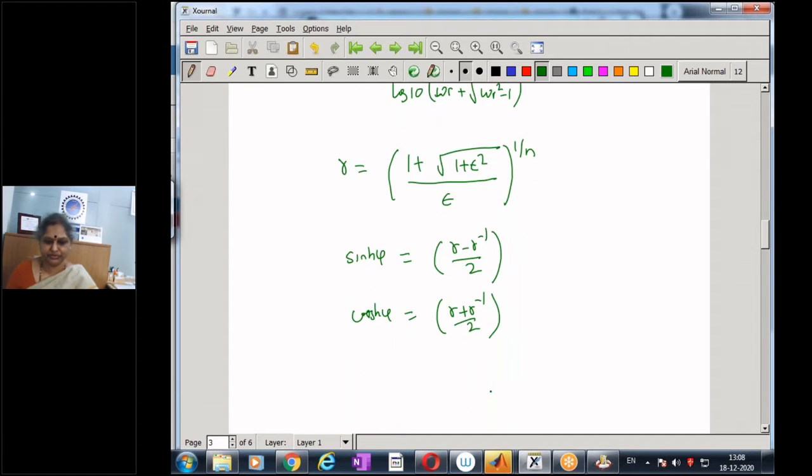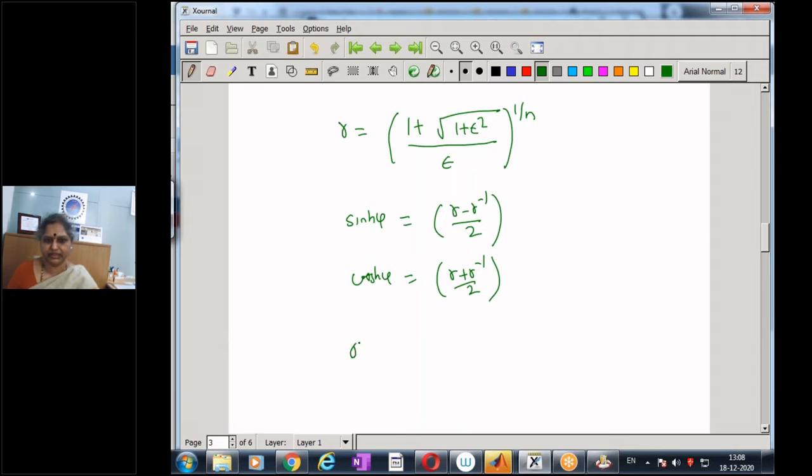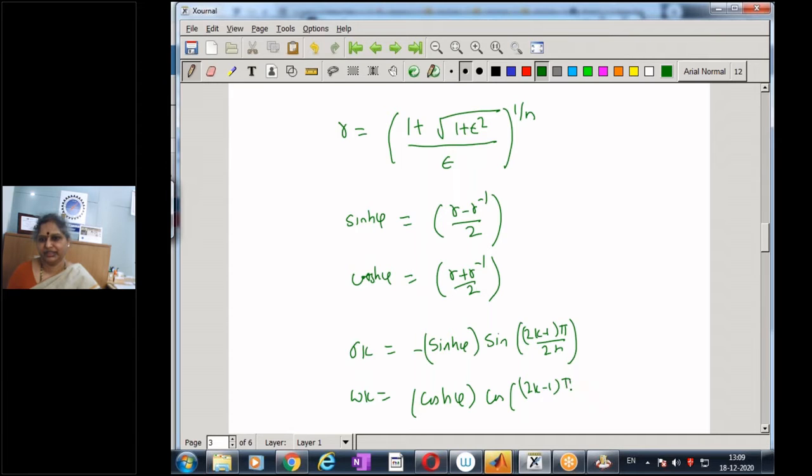And later on, once we get these two, we can get sigma k, which is given by minus sine hyperbolic phi into sine of 2k minus 1 into pi by 2n, while omega k is given by cos hyperbolic phi into cos of 2k minus 1 into pi by 2n.